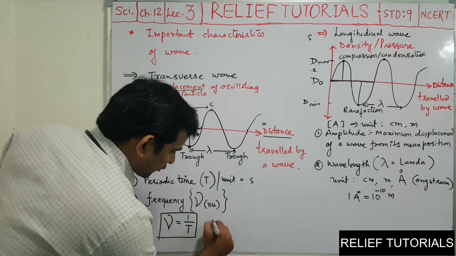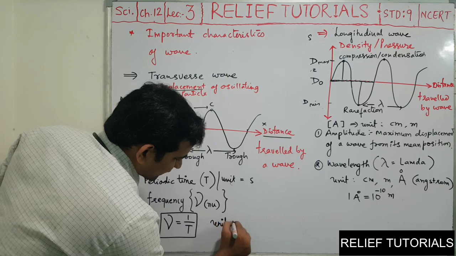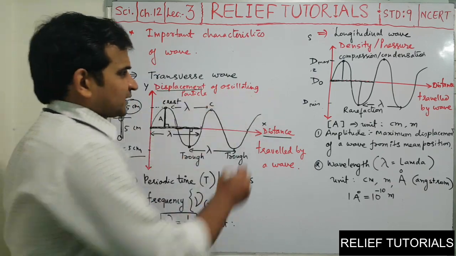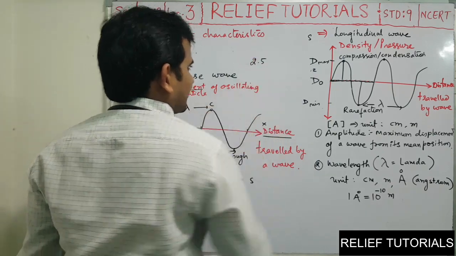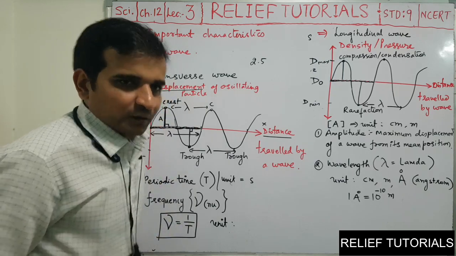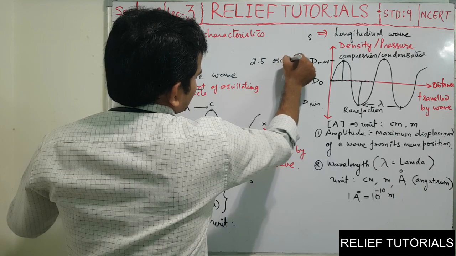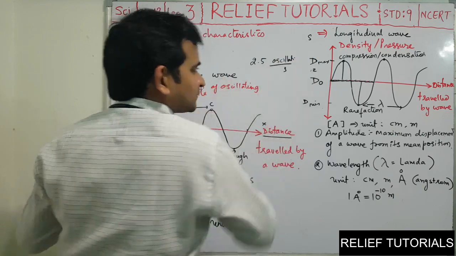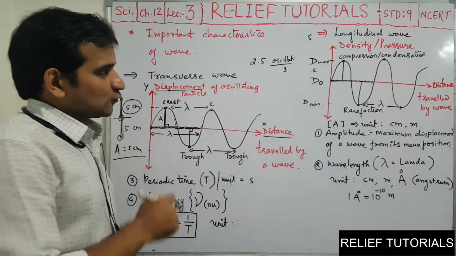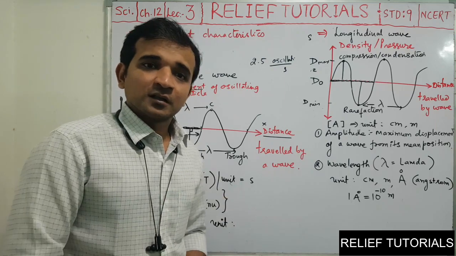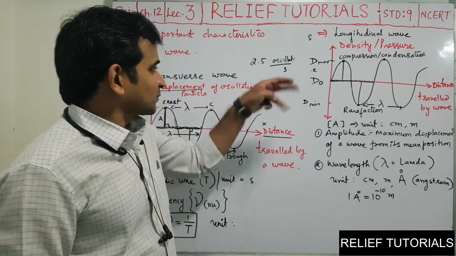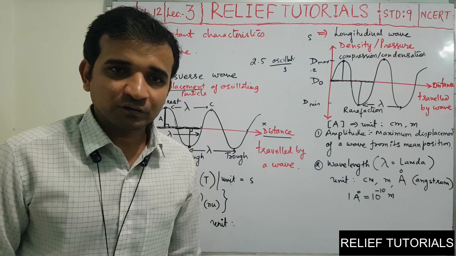Okay, and the unit of frequency. What was the answer here? The answer was 2.5. But what 2.5? Can I say it is 2.5 oscillations per second? Yes, 2.5 oscillations per second means in 1 second the particle is performing 2.5 oscillations.